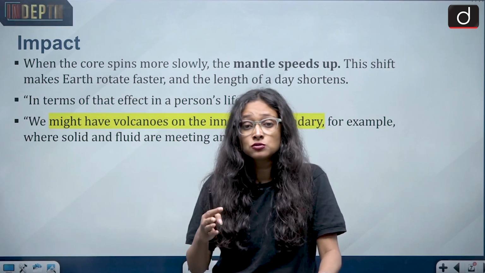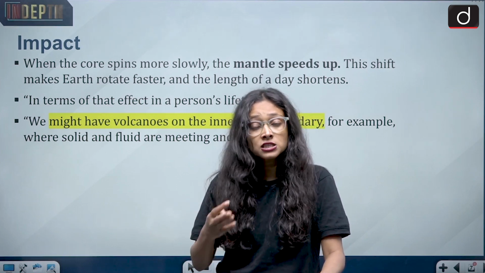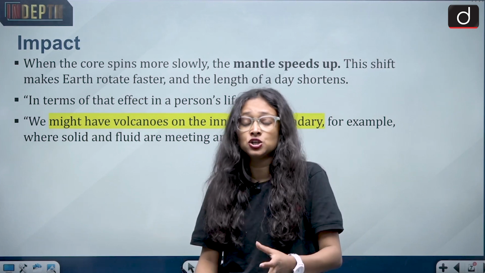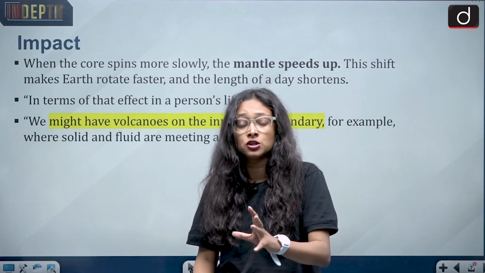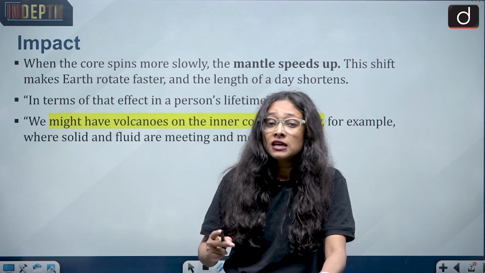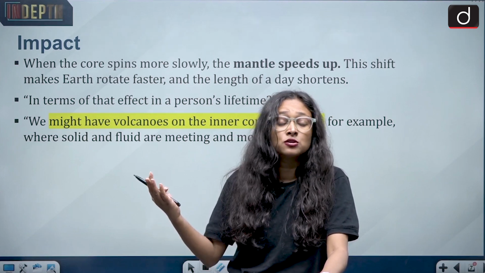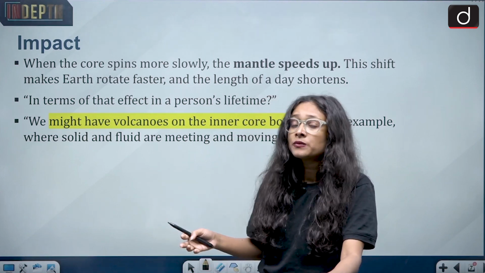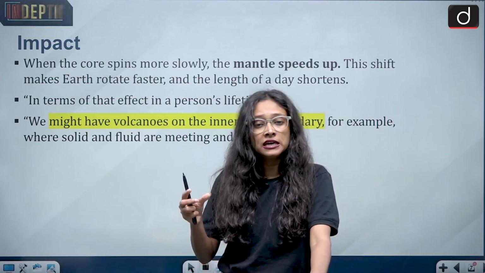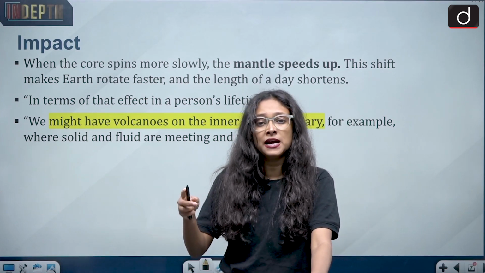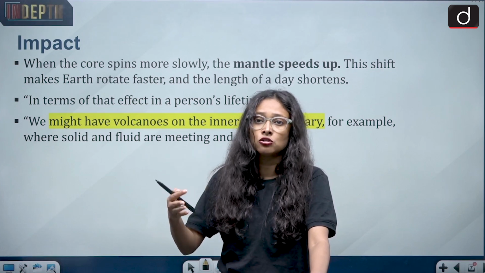The magnetic field's role is to protect us humans from different kinds of harmful solar radiation. So if it reverses, then we can be directly impacted by the solar radiation. Also, there can be shorter days. So there can be an impact on the days and nights and the cycle also.